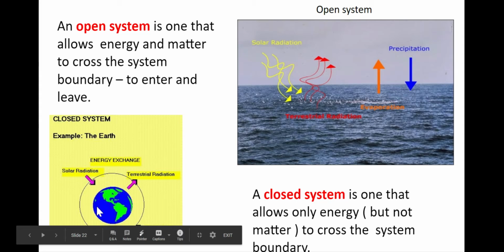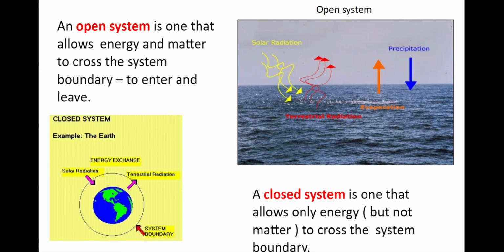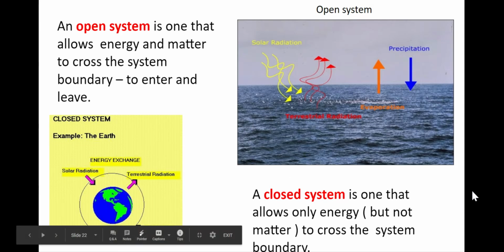So here's another example here. This is the Earth. We have solar radiation, terrestrial radiation, and those can come and go as they please, but within that system boundary, that outer circle, all of the matter has to stay within it. The matter can't actually leave that boundary.